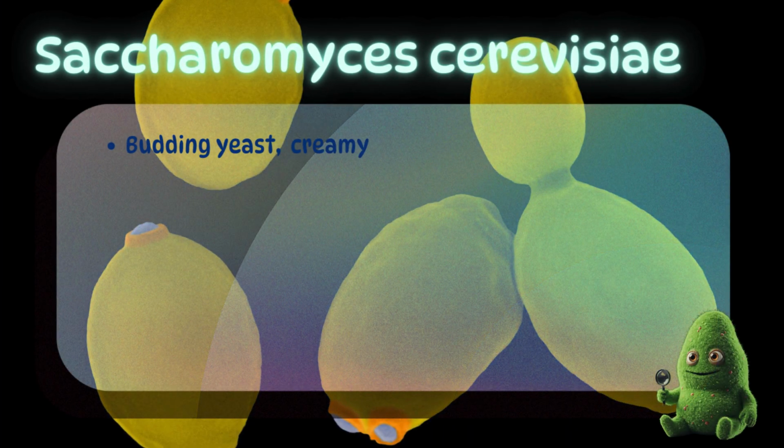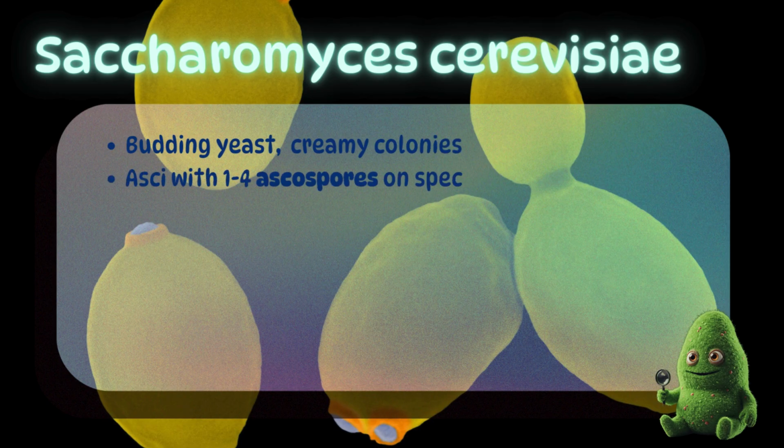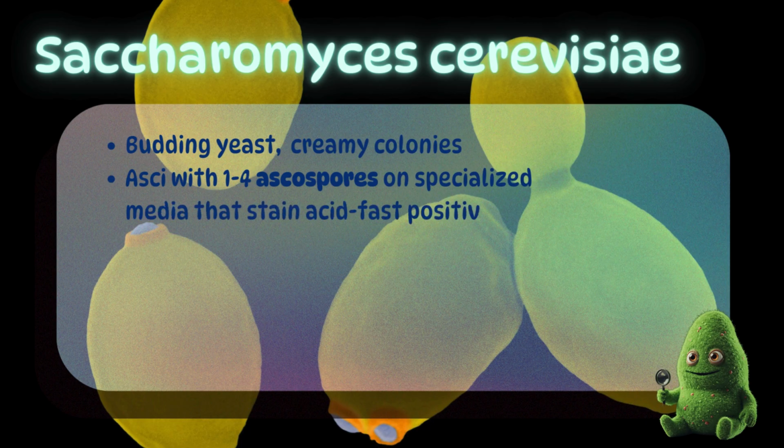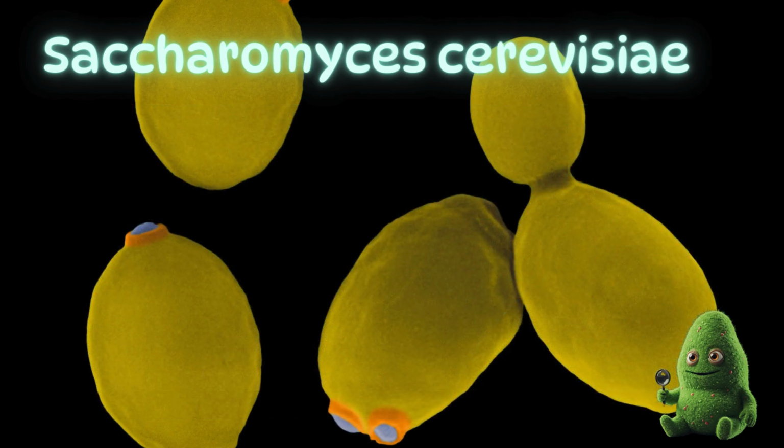Saccharomyces cerevisiae is a budding yeast with creamy colonies. Asci may also be seen with 1 to 4 ascospores on specialized media. The ascospores stain acid-fast positive. MALDI can be used for confirmation.